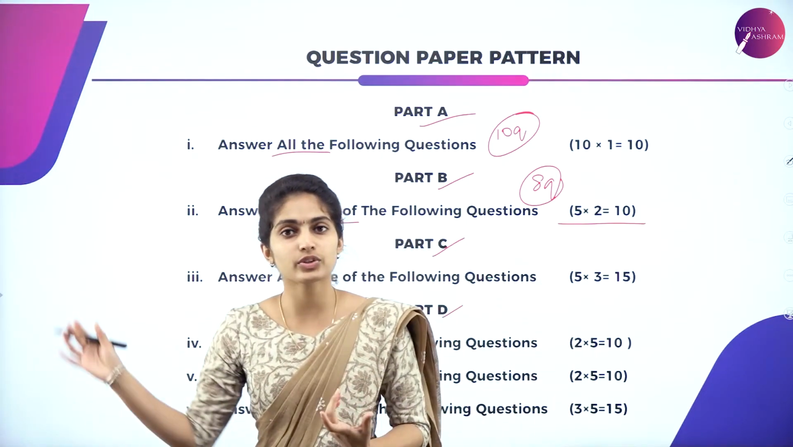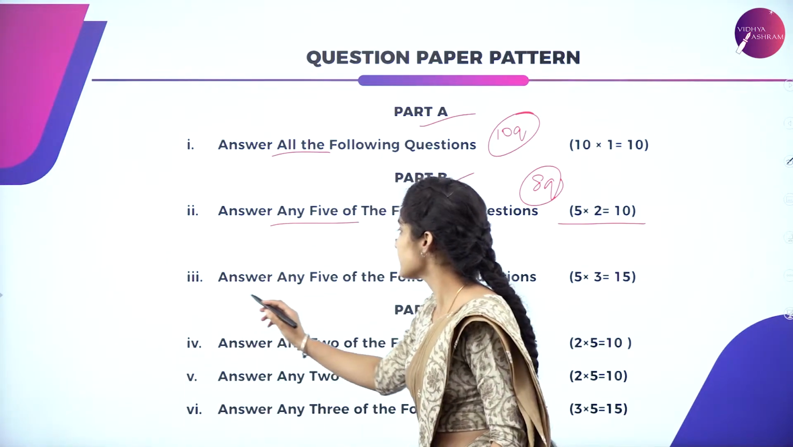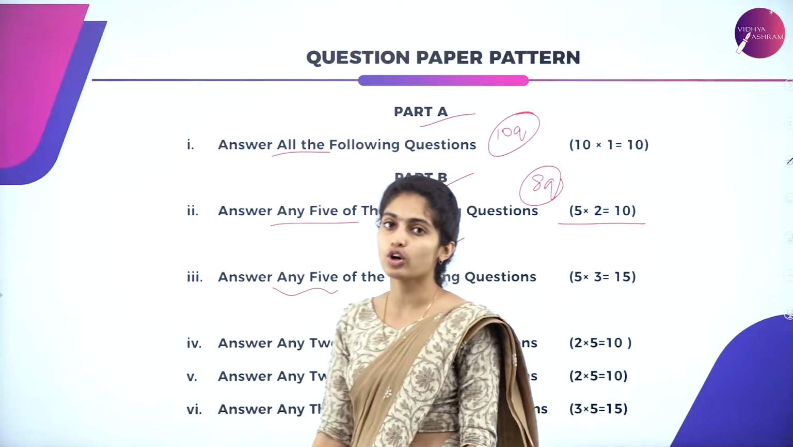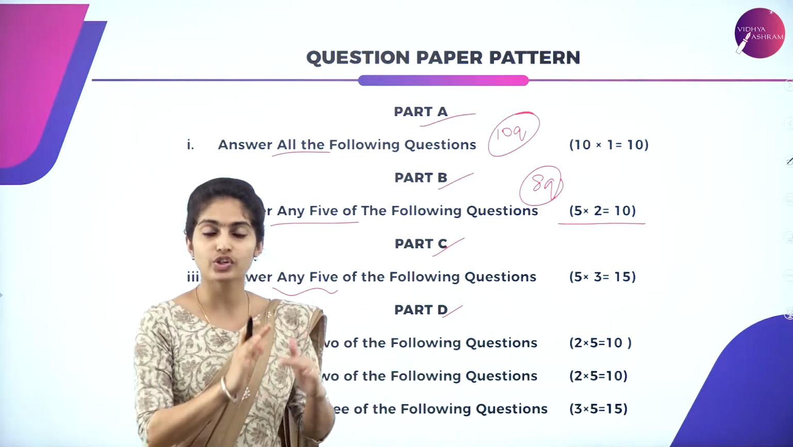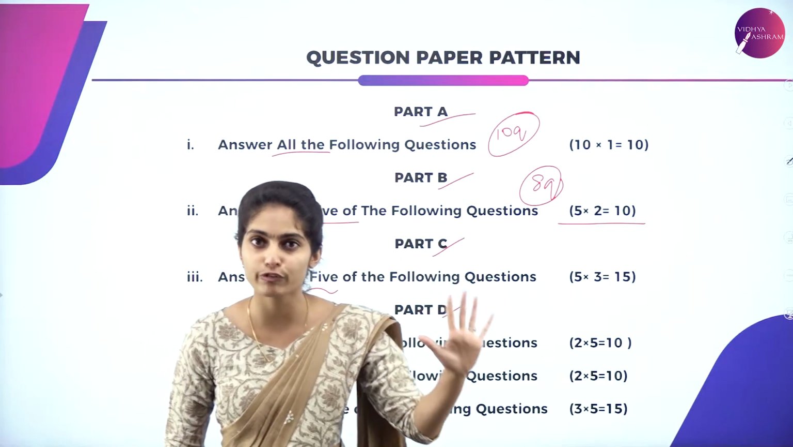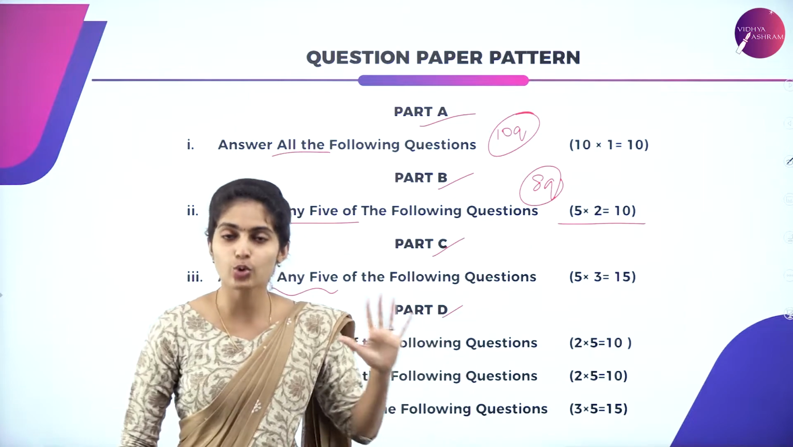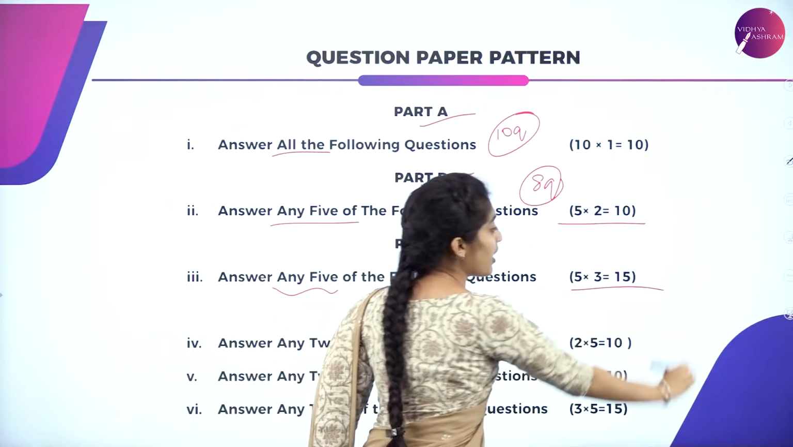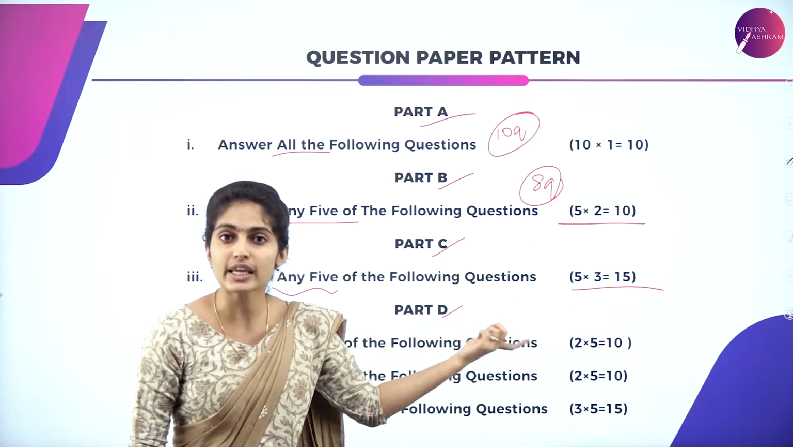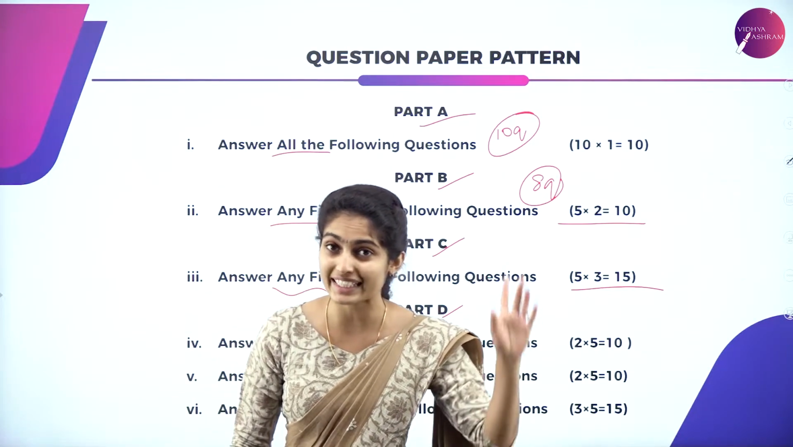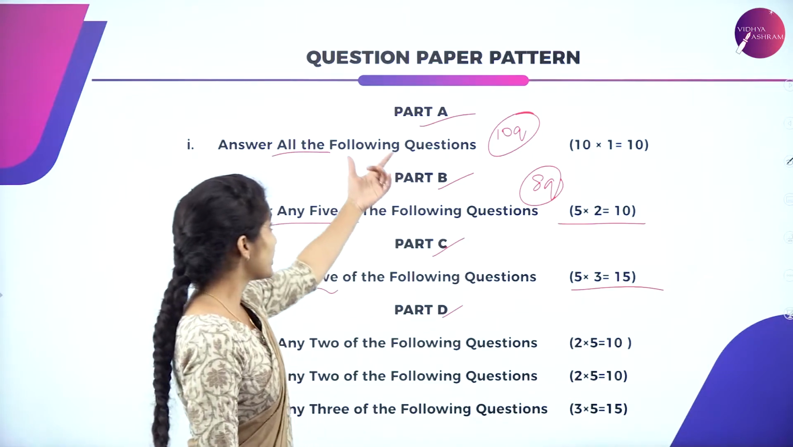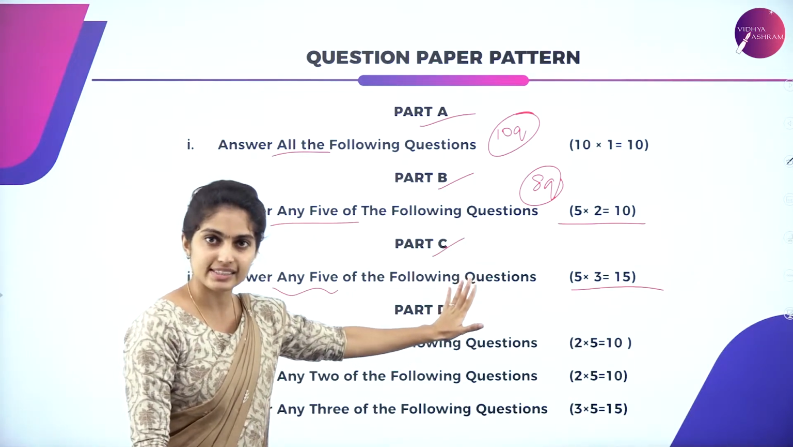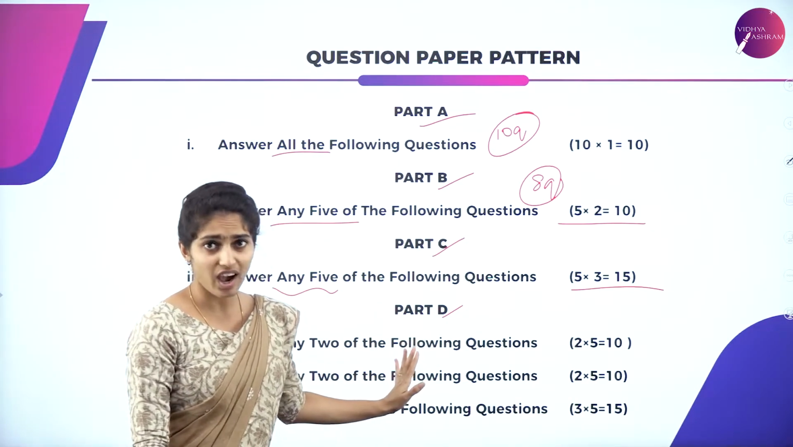Coming to the third main, that is also answer any 5 of the following questions. Here also you have 8 questions, out of which you will have to attempt 5, and each question consists of 3 marks. So it is 15 marks which will be in your pocket if you answer in a systematic way. So there are part A, part B, part C. These 3 are done.